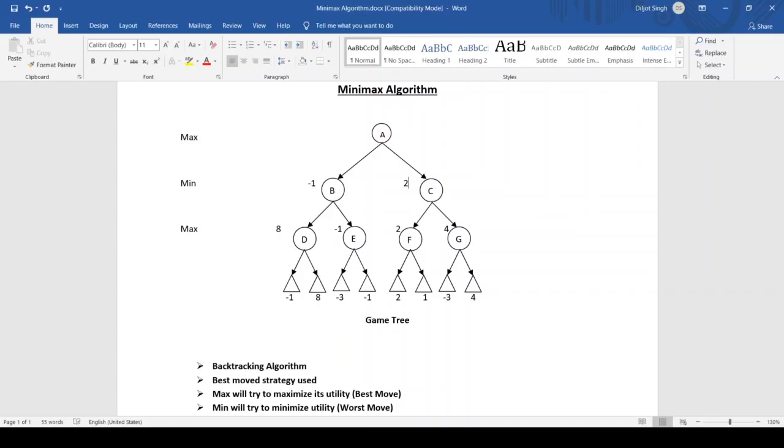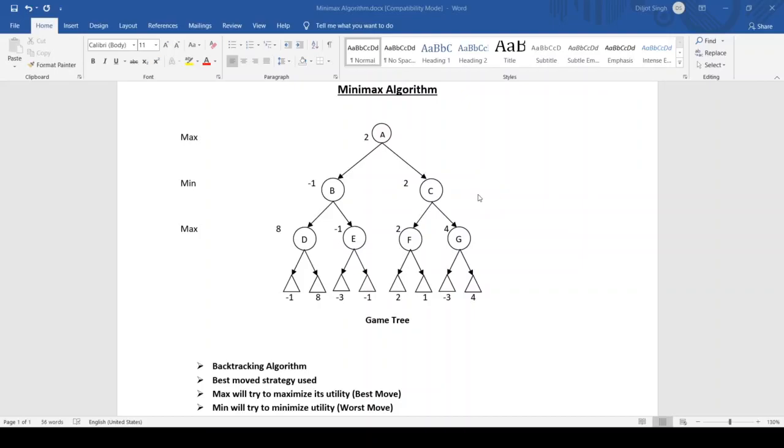So again it's our turn, that is max turn. We are again having two options now, whether to go to B or C. If we go to B, our profit will be -1. That is, we will lose. And if we go to C, although our profit is less, we will definitely win. So it will choose C. So the path will be from A to C, C to F, and F to here. If we make our turns like this, the probability of winning is definitely much higher.